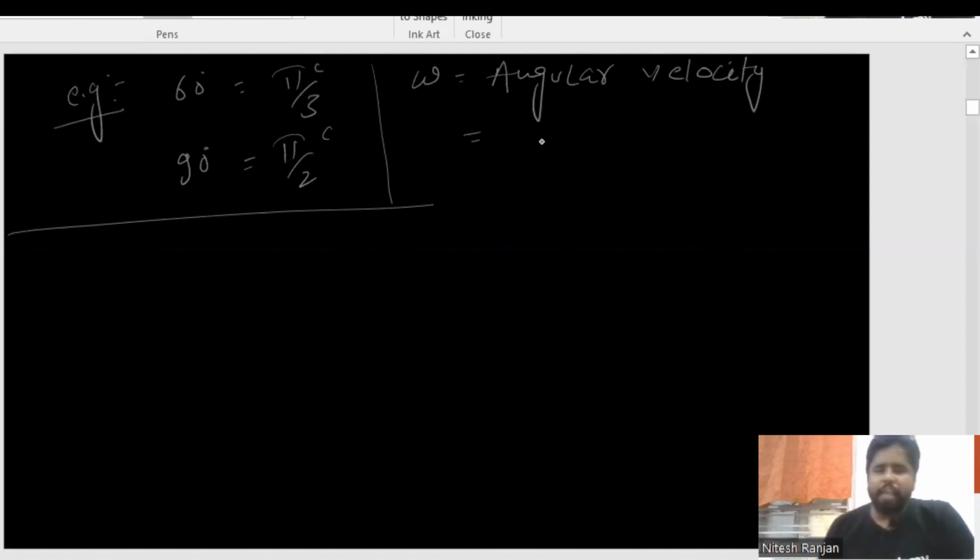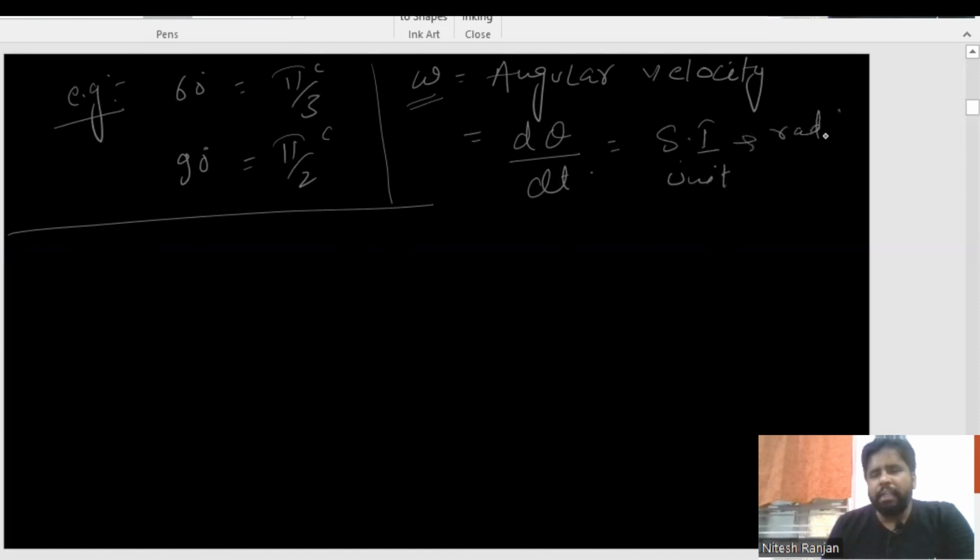Great. So if I am talking about the omega part, friends, if we have the theta value, then omega is nothing but the rate of change of angular displacement with respect to time, and the SI unit of omega is radian per second. It is so easy.